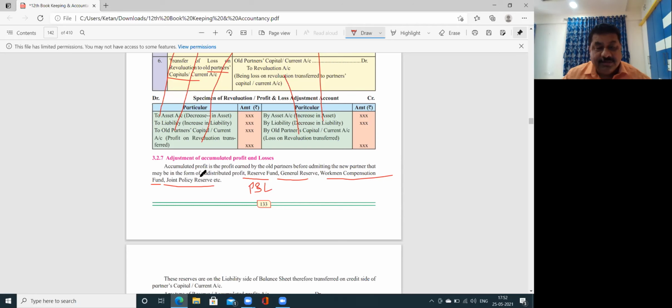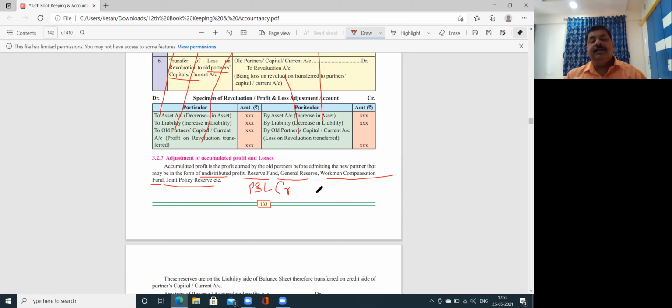These are called as undistributed profit, like a reserve fund, general reserve, workman compensation fund, okay, joint life policy reserve, etc. या तो old profit and loss account balance. इसमें भी type है. If it is a credit balance, it's a profit.